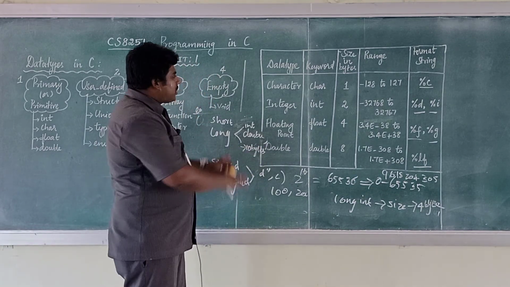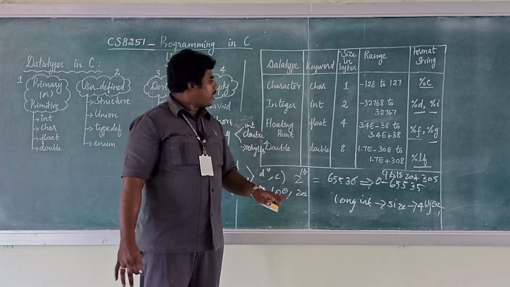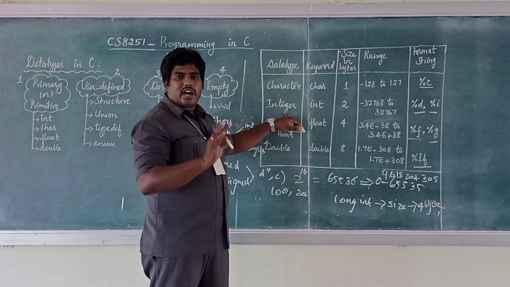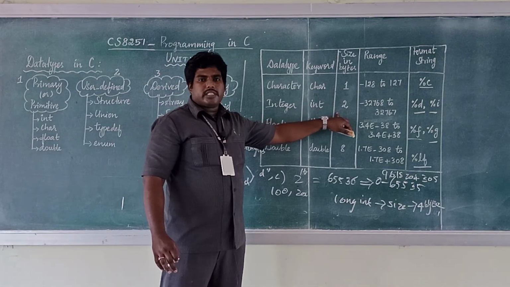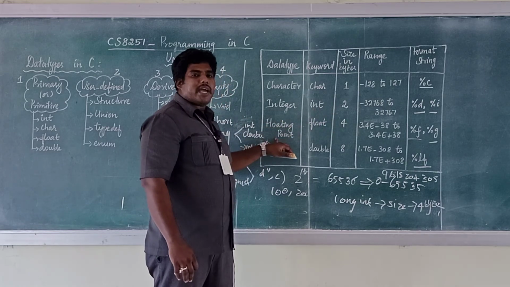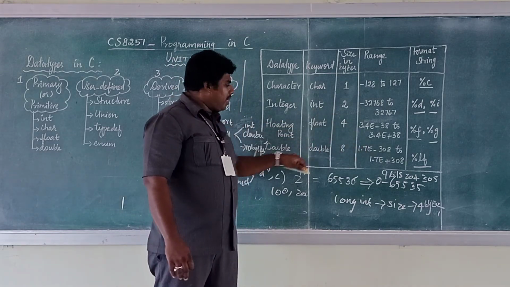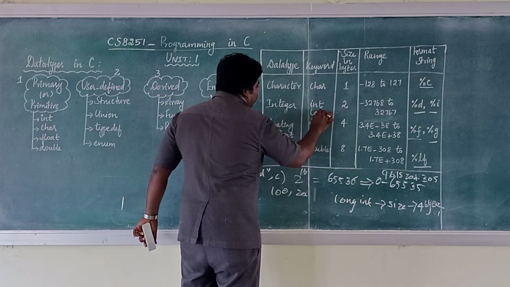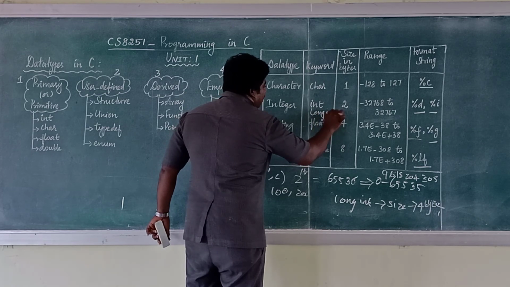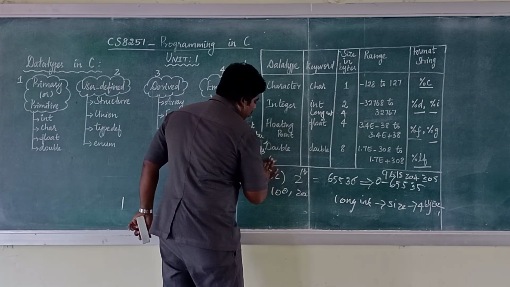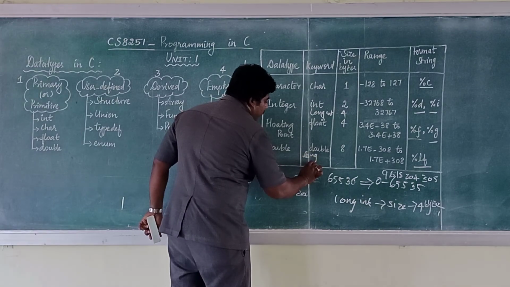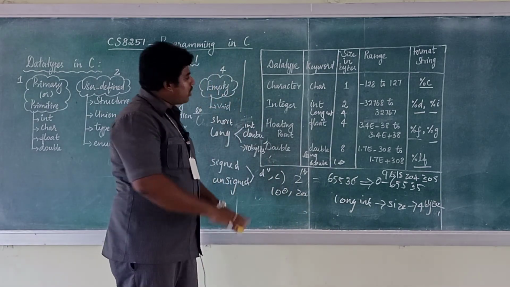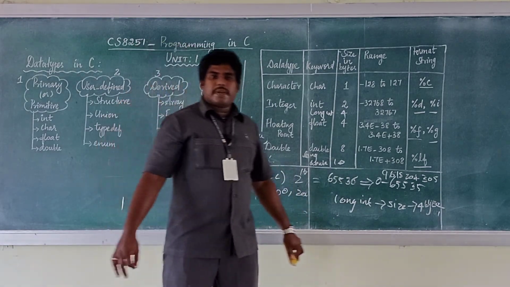All of you understood? So these are the data types present in C programming. Once again I will explain. For character it is 1 byte. For short integer or integer, both are the same, it is 2 bytes. For floating point value it is 4 bytes. For double it is 8 bytes. For long int it is 4 bytes. Similarly, for long double it is 10 bytes. So these are the classification of data types present in your C program.